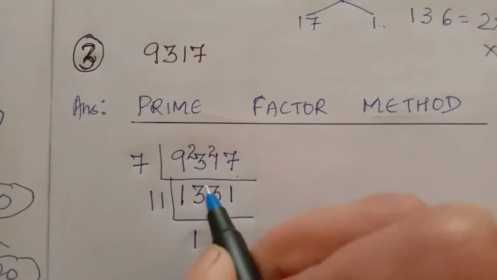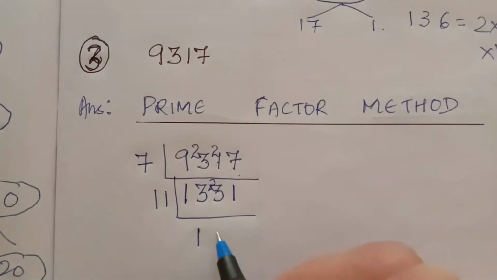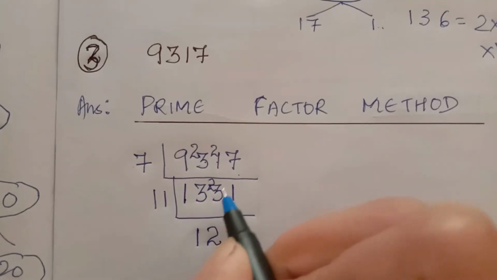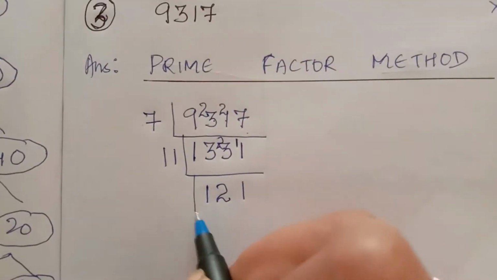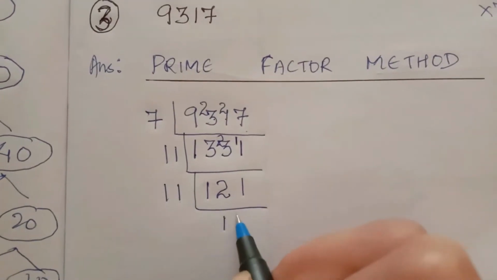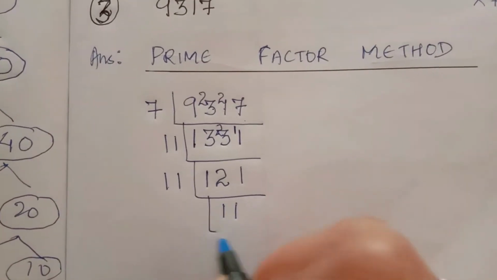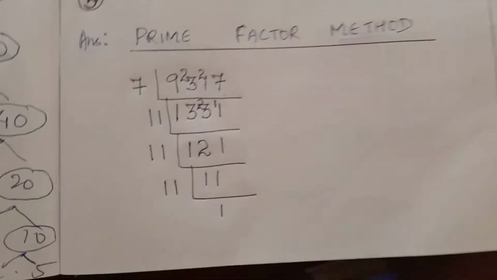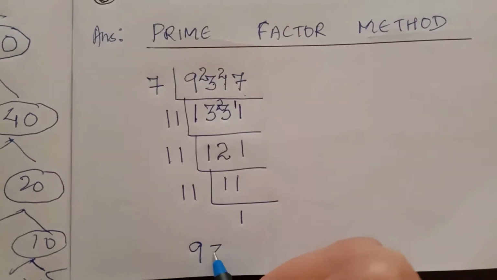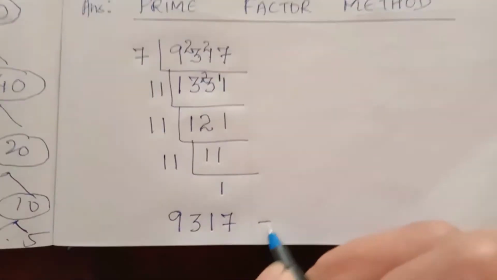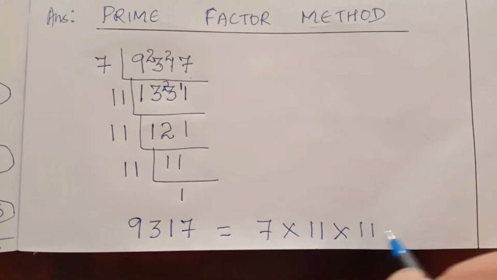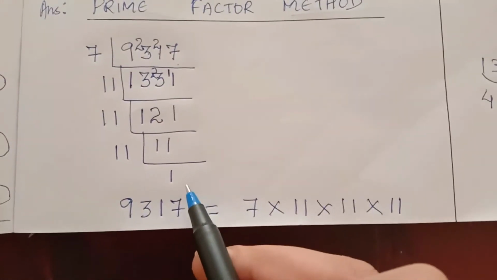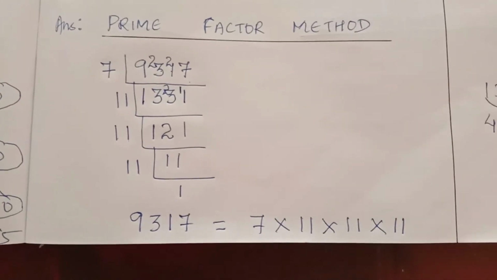11 1s are 11, 12 13, 2 here. 11 2s are 22, here is 23, so 1 will be here. 11 1s are 11. Now you know 11 11s are 121. So 11 1s are 11. So here the factors are: 9317 is equal to 7 into 11 into 11 into 11. 1 you don't have to write because 1 is not a prime number.